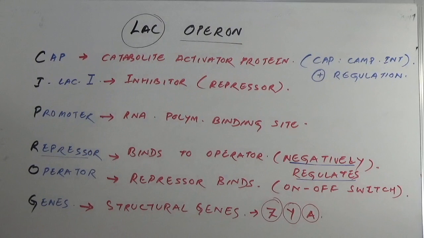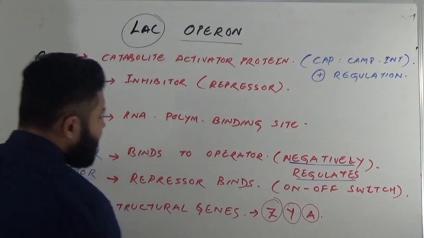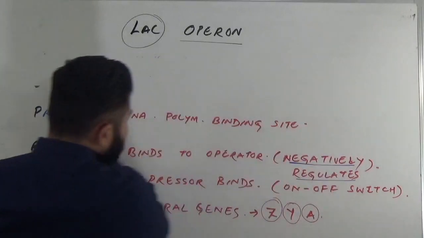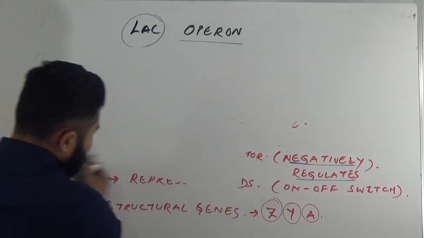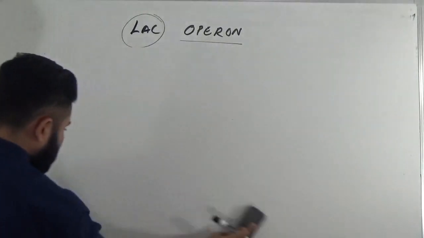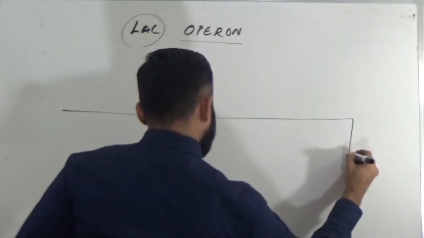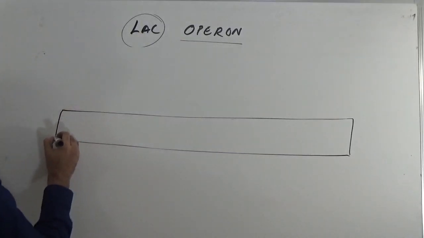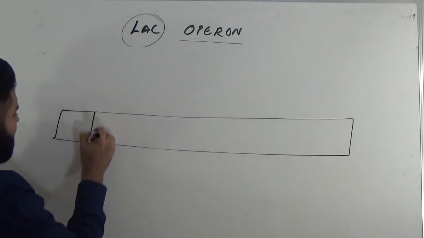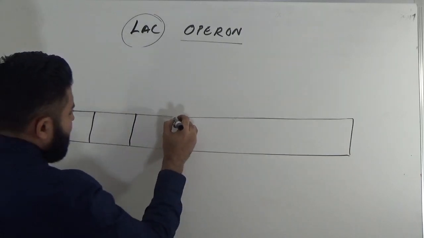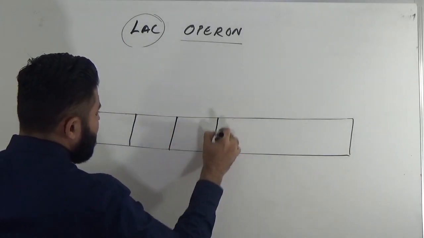Having said that, I'm going to draw the picture for you all for the unit of genes, that is your operon. The picture looks something like this. This is a site for cap, for a promoter, operator.